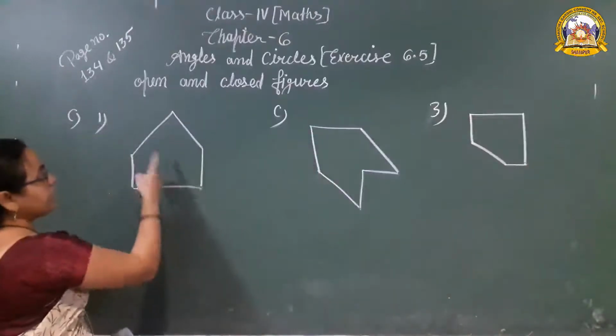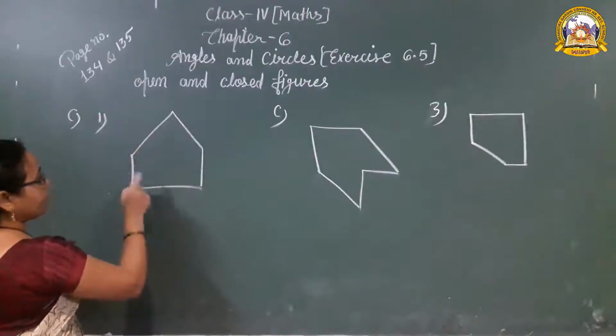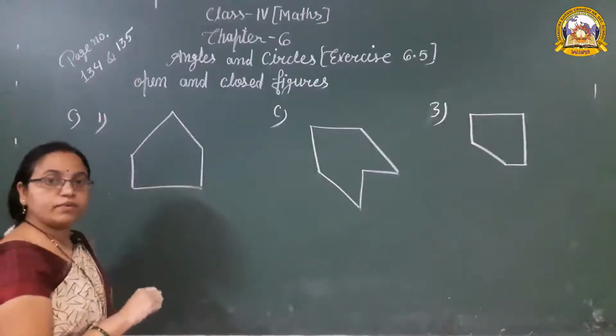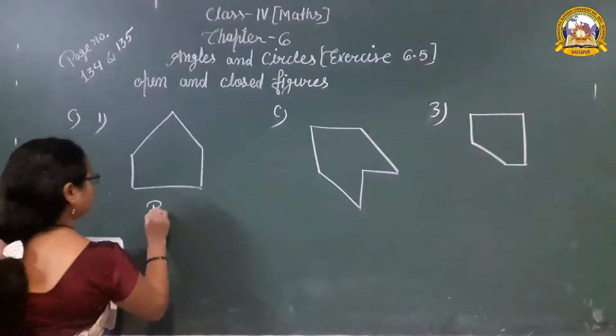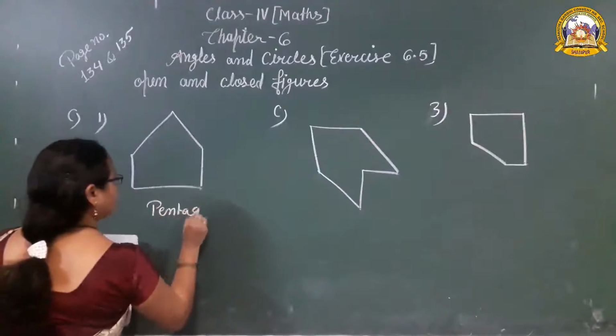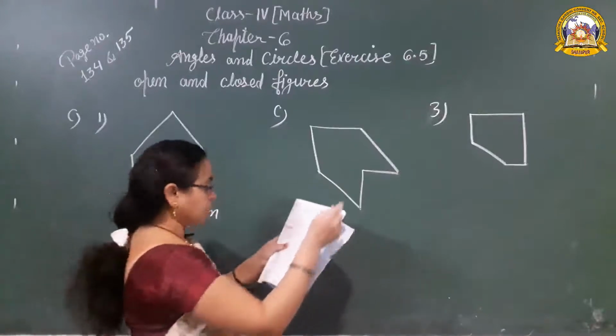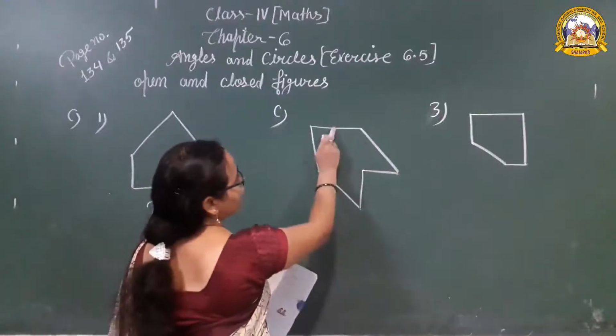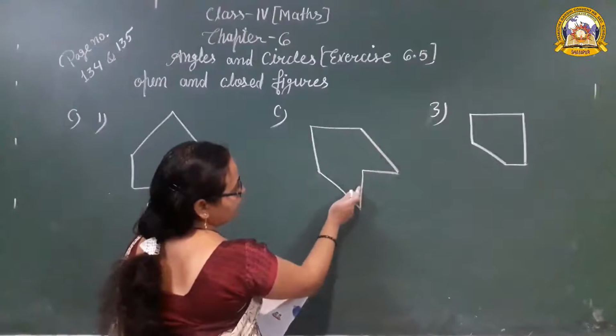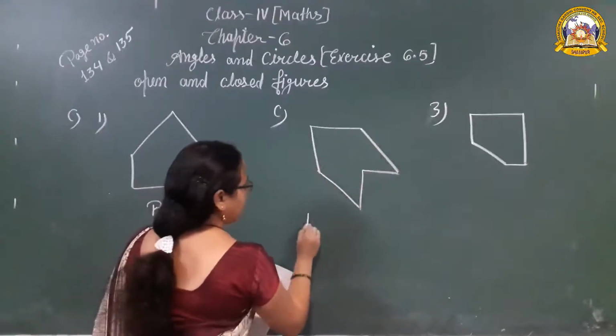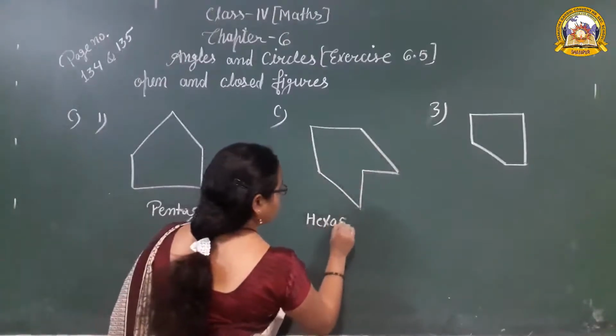How many sides in that? 1, 2, 3, 4 and 5. So which type of polygon is it? Pentagon. Okay, pentagon. Second, how many line segments in that? 1, 2, 3, 4, 5 and 6. That is why it is a hexagon.